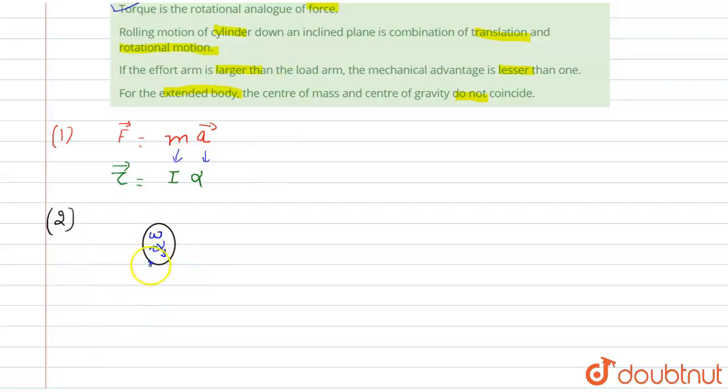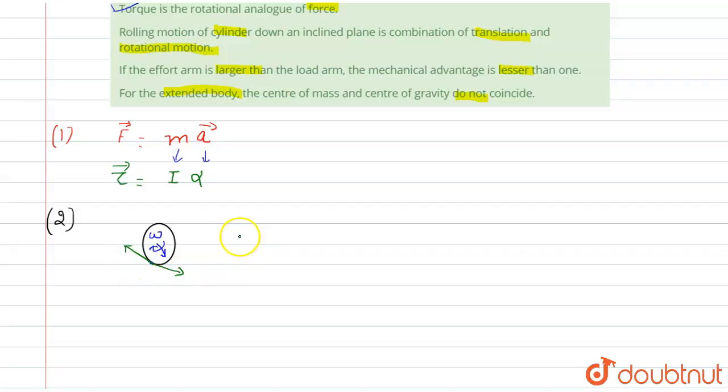And if it is rolling motion of the cylinder down an inclined plane, it means the direction of the velocity of center of mass is downward, and the r omega is in the opposite direction of the velocity of the center of mass.